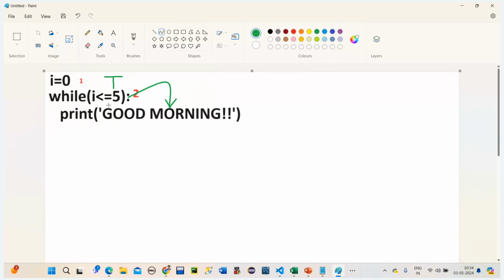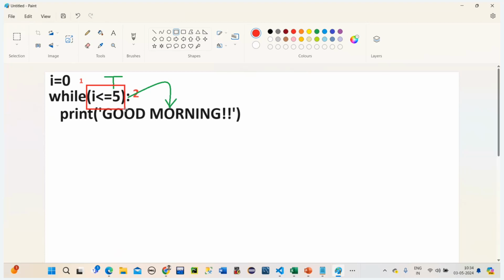We will execute it. Next, it will check whether it is true or false. So we get good morning when we execute it, then it transfers to the next point. See here, when we are doing this, it is going here. Now, in this, can we make this condition false?